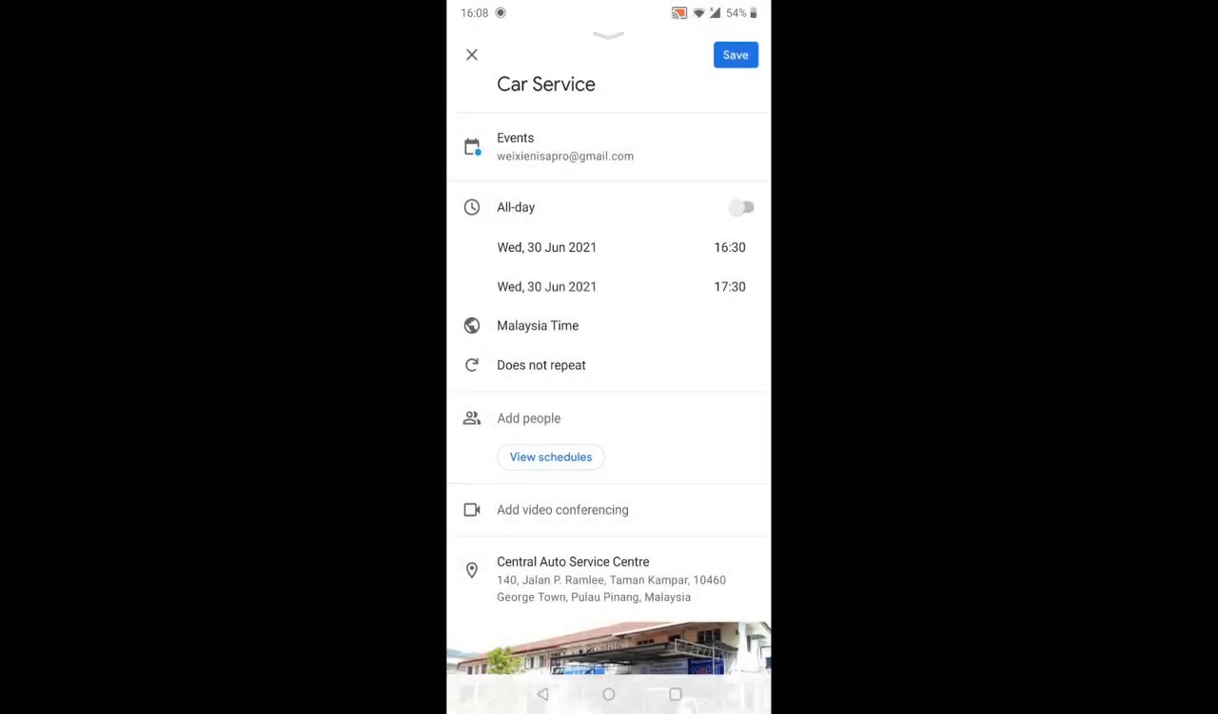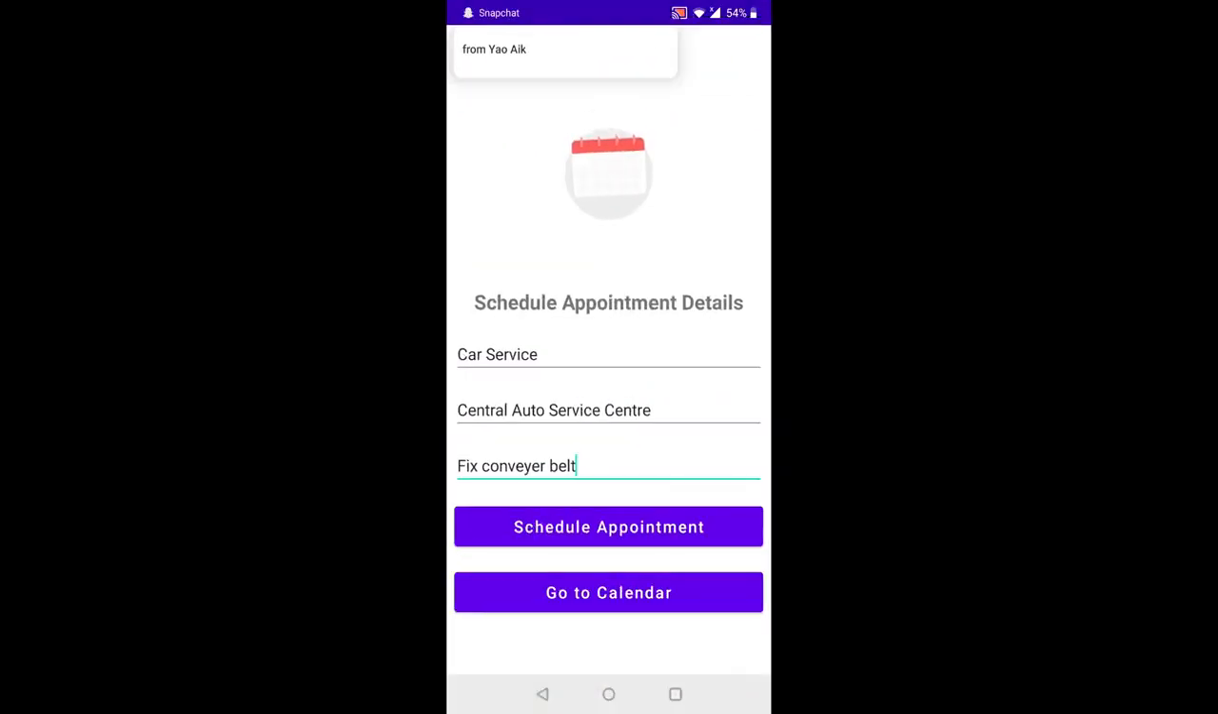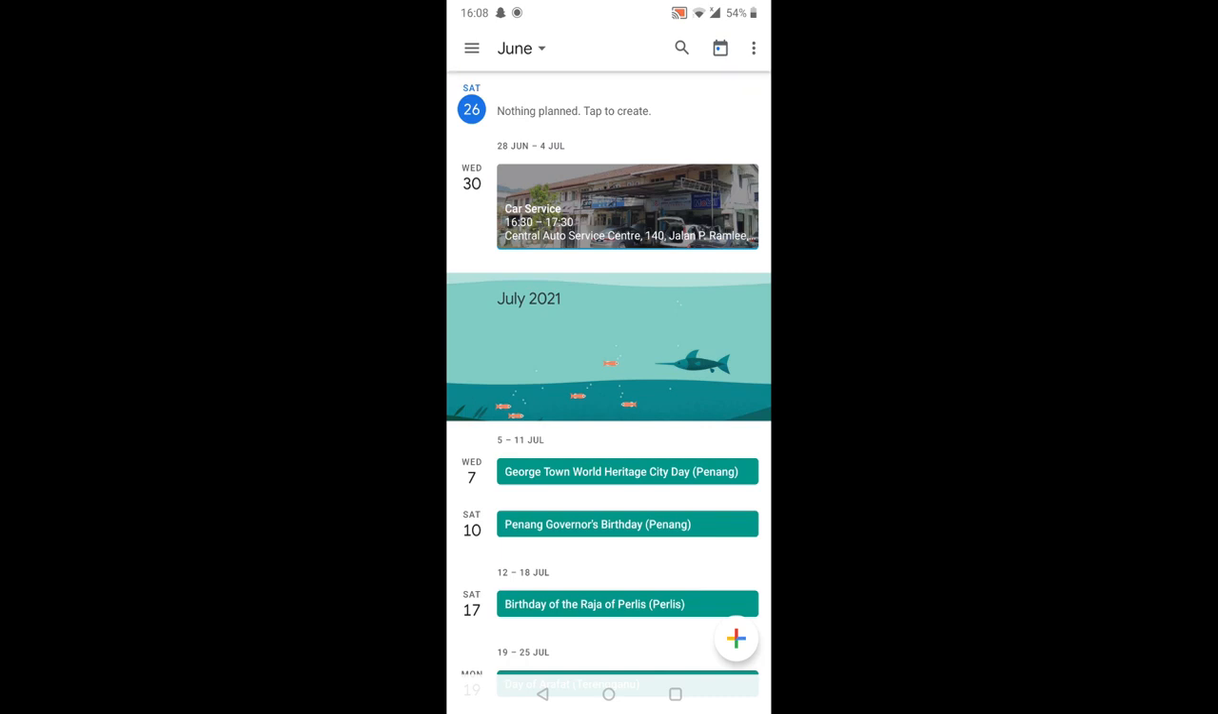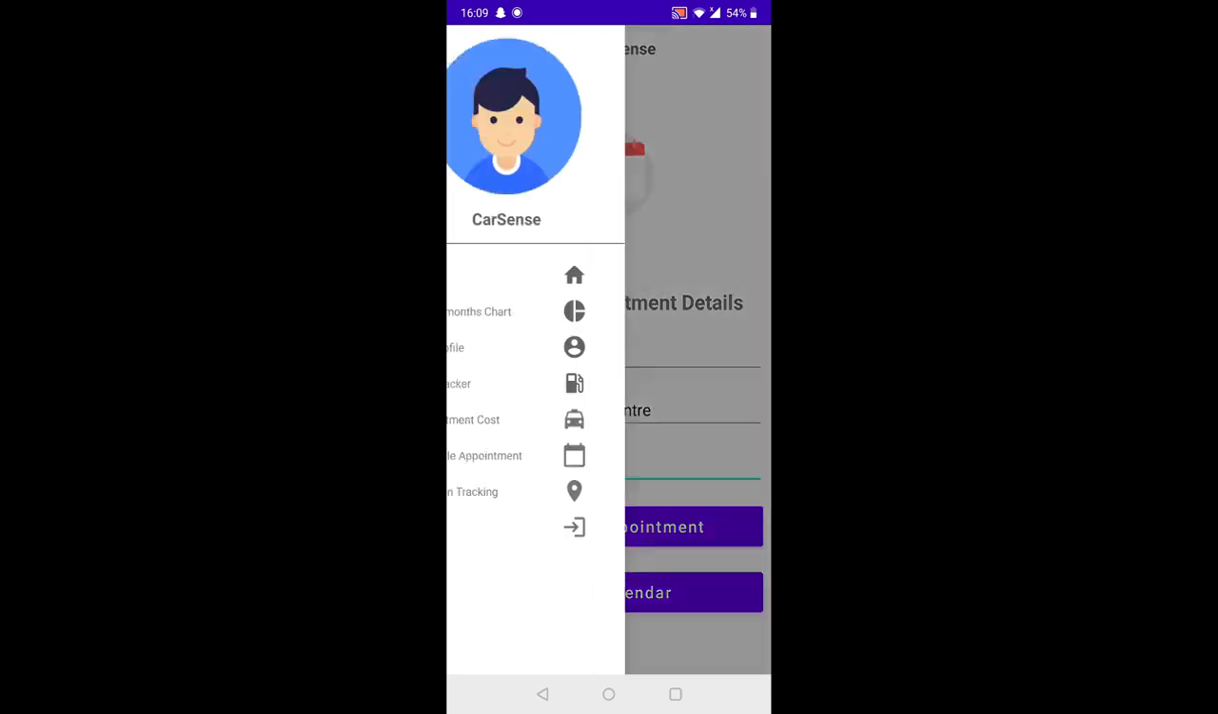And users click save. So it's right now saved. Users can go back as well to this one, and users, of course, can go to their default calendar from the application, so that users can get a first glance view of their calendars, appointments, and everything. So let's say if I click go to calendar, you see it actually brings me to my default calendar, which is Google Calendar. So if I go back, this is basically it for my schedule appointment details.